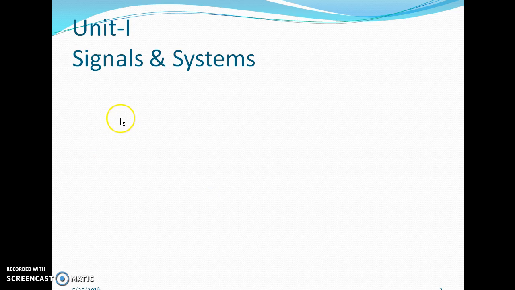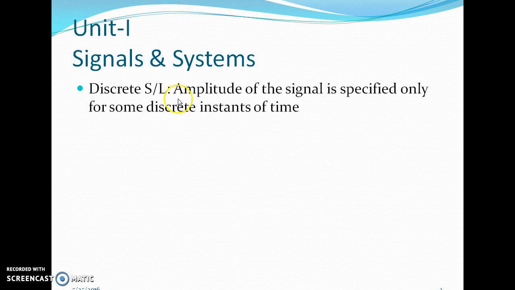In our earlier lecture we have discussed the basics of signals and systems. Now we will look into the classification of discrete time signals. We all know what a discrete time signal is. The amplitude of the signal is specified only for some discrete instances of time. That means for the remaining time instances, the amplitude is not defined. Such signals are called discrete time signals.